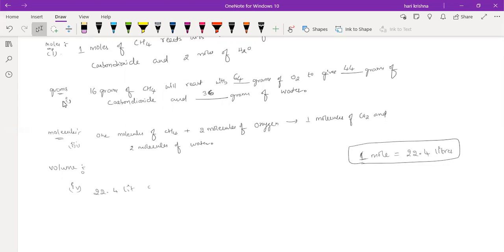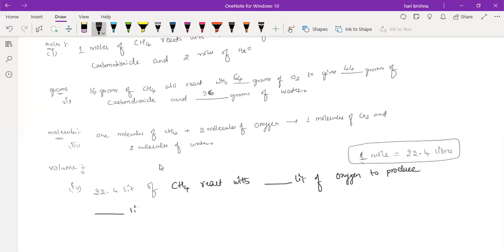22.4 liters of CH4 reacts with how many liters of oxygen to produce dash liters of carbon dioxide and dash liters of water.